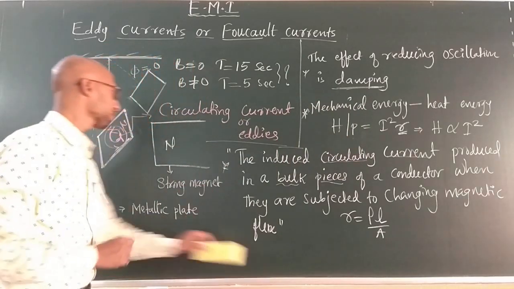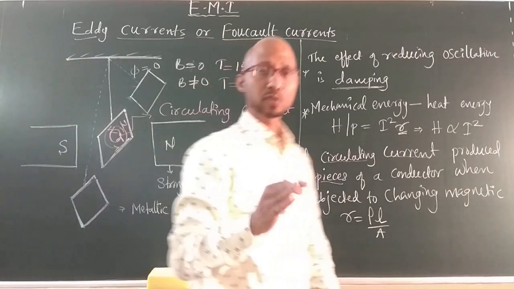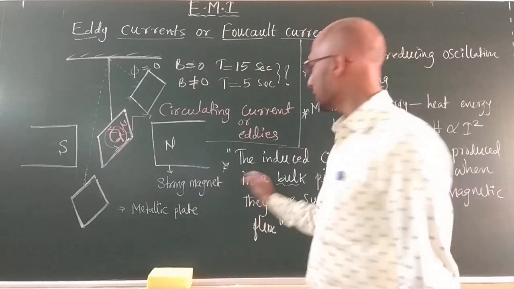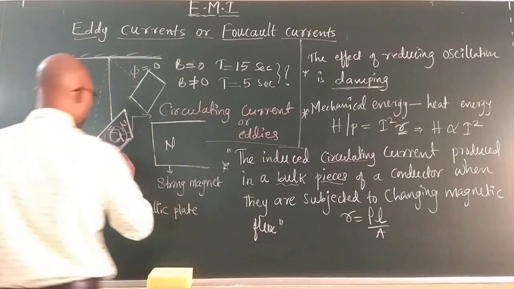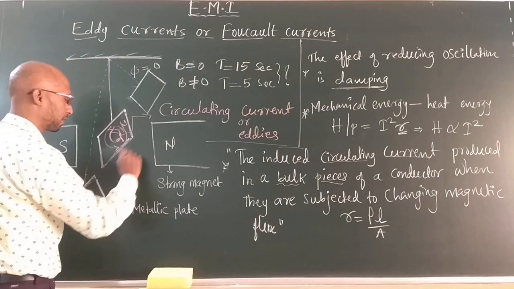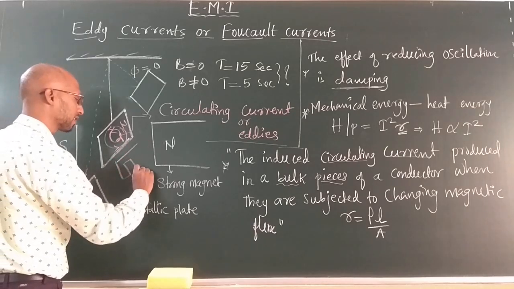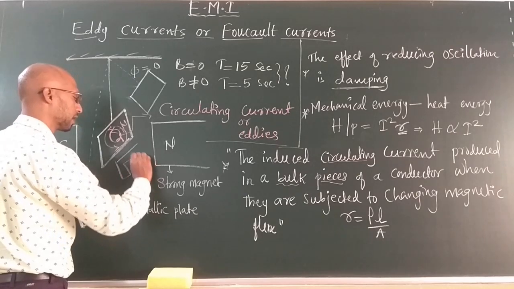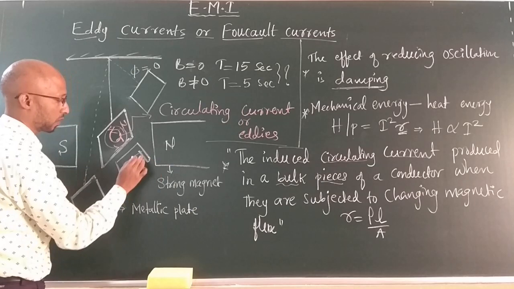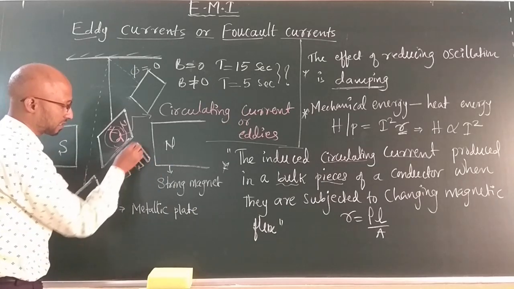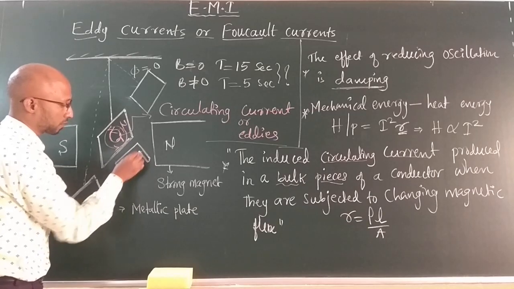That's why in many cases, dynamos and transformers, the core material is not a complete bulk material. What do we do? We are cutting some areas in this place, making slots in the metallic plates. Now here, what am I actually doing? I am cutting some portion of the plate.